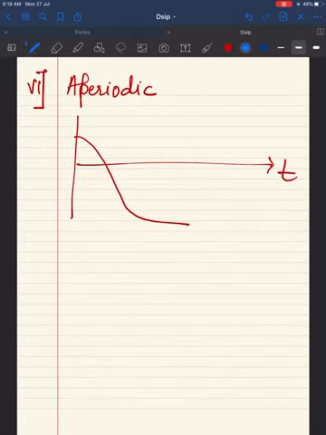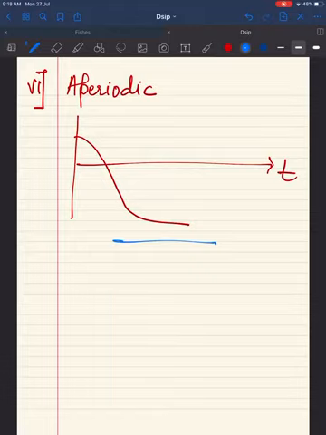The next type of signal is aperiodic signal. A signal that is not periodic is called an aperiodic signal. What does it mean? The signal that does not repeat itself at regular time intervals is called an aperiodic signal. This is the example for it.